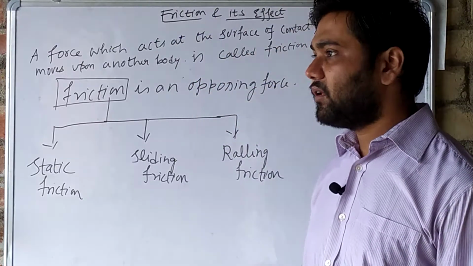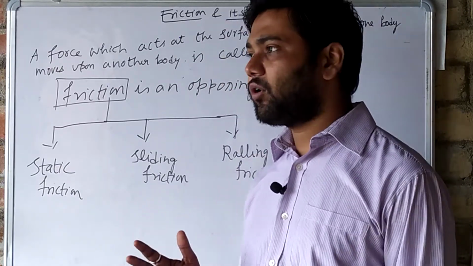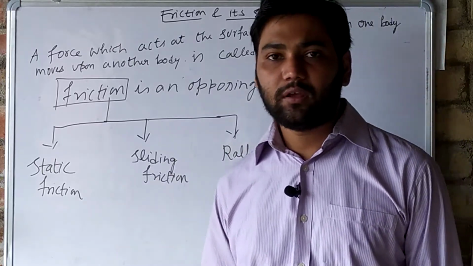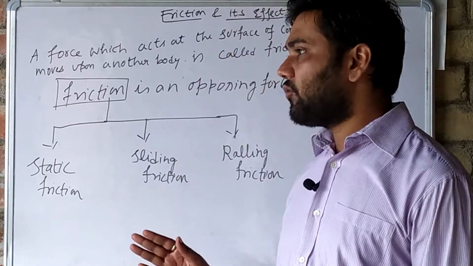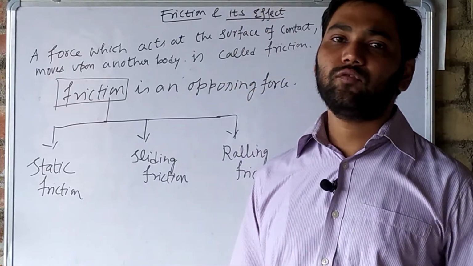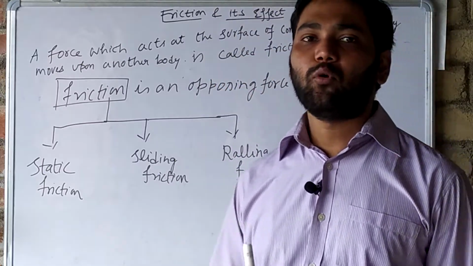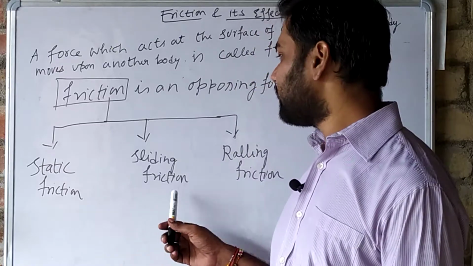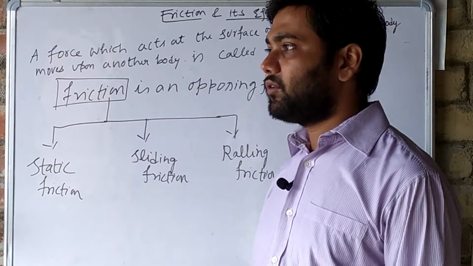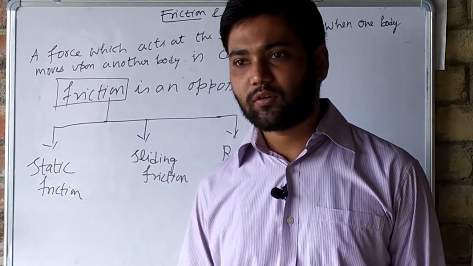In sliding friction, when one body slides upon the surface of another body, a force acting opposite to the sliding movement is known as sliding friction. So this is sliding friction, when one body is sliding on the surface of another body.